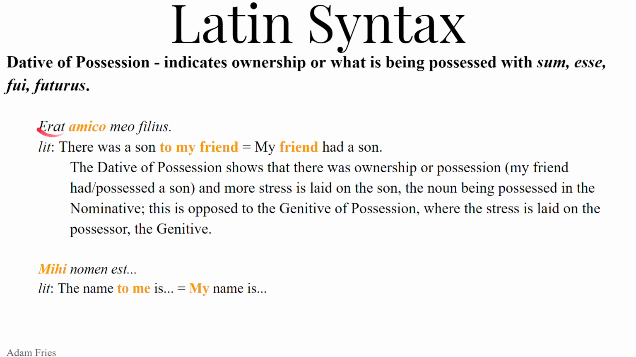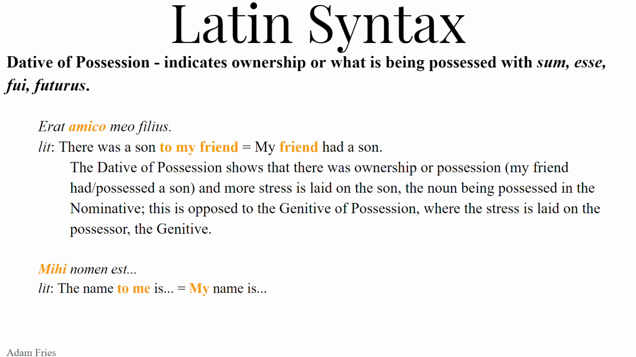Notice this is past tense. My friend had a son. There was a son to my friend. The dative of possession is very much used with familial relations, so son. So I have a father, est pater mihi, like he is my father, I have a father. The dative of possession shows that there is ownership or possession. So my friend had a son.